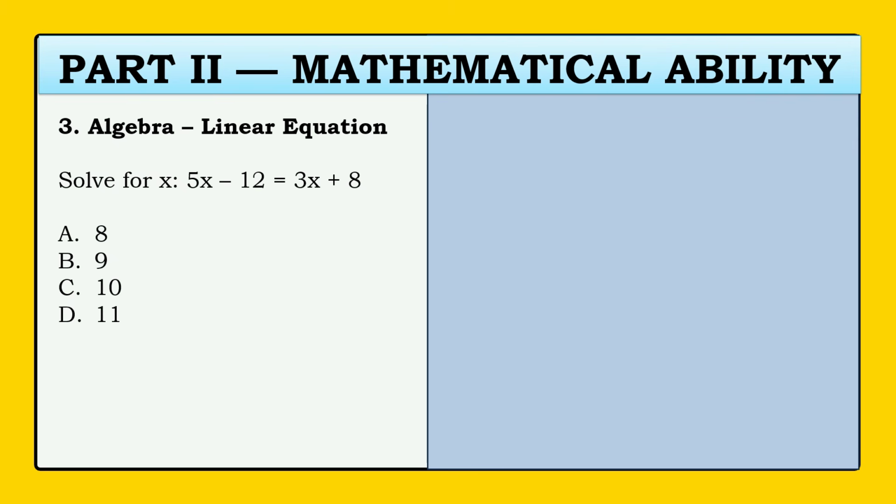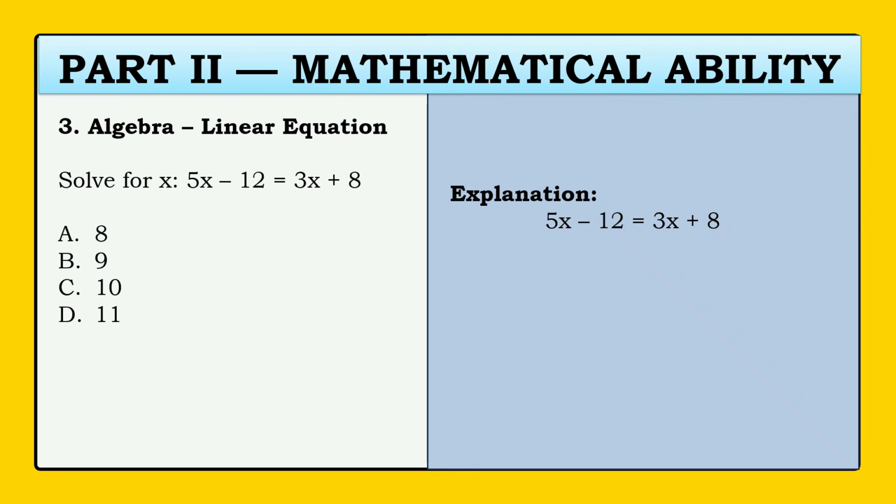Alright, let's find out. We're going to combine like terms. We put the variables on the left side and the constants on the right side. But don't forget, when you pass the equal sign, change the sign. From positive, it becomes negative; from negative, it becomes positive. Alright?